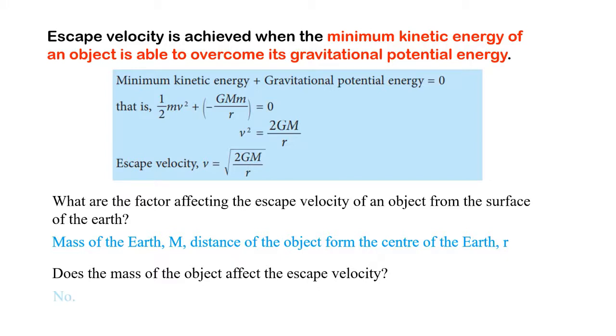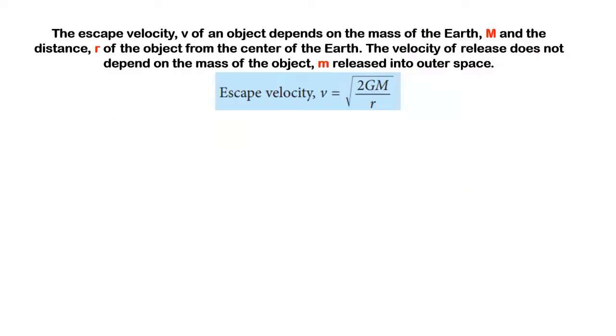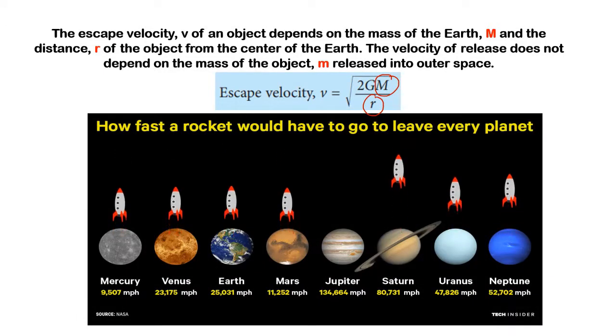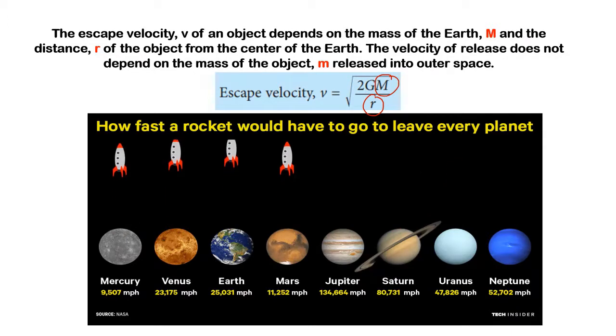As a conclusion, the escape velocity, v, of an object depends on the mass of the Earth, M, and the distance, r, of the object from the center of the Earth. Its velocity of release does not depend on the mass of the object, m, released into outer space. The diagram below shows how fast a rocket would have to go to leave every planet.